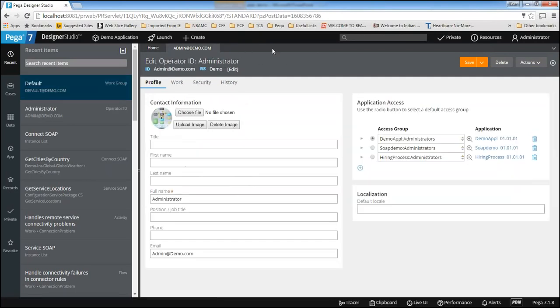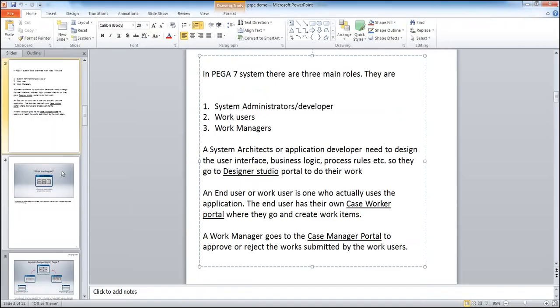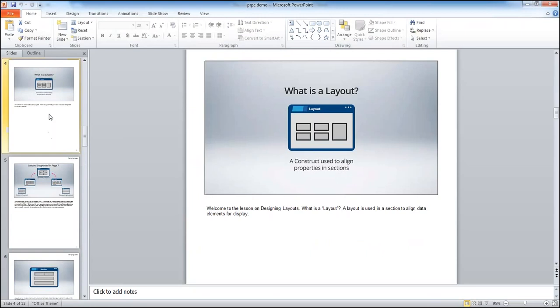That is about simple operators. I mean, how to configure a simple operator and what the different options available in the operator form are. Now the next demo topic is UI layouts. So this is a layout, right? A layout is nothing but how you want to present the UI. I mean, how you want to align the elements in the UI. That will be determined by the layout.